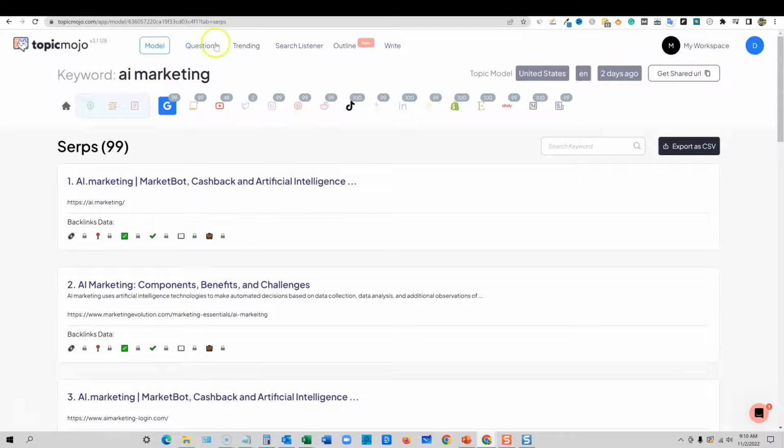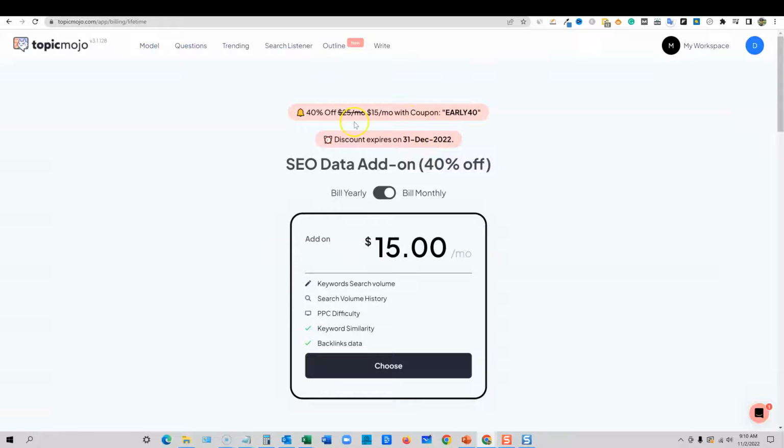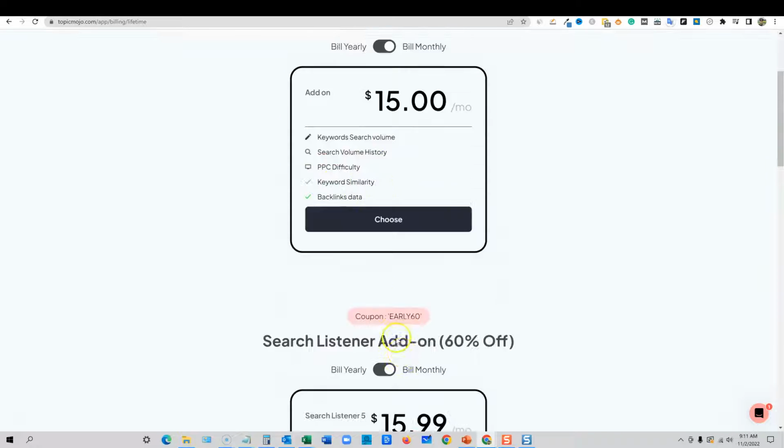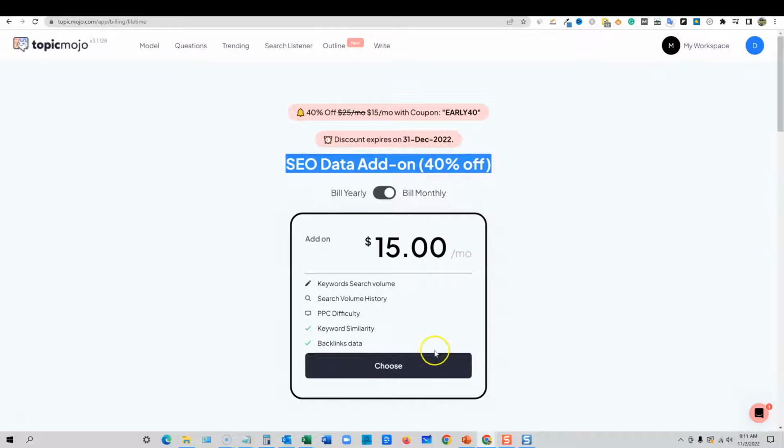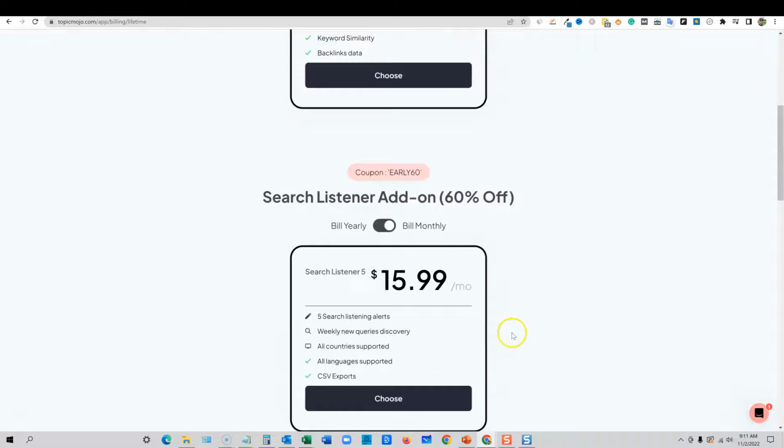I may as well go over that right now. So if we go over to the billing, right now they're running 40% off of $15 a month instead of $25 a month, with coupon early 40. The discount expires December 31st, so you have some time to decide. SEO data add-on at 40% off right here. So you get the pay-per-click difficulty, search volume history, keyword search volume, keyword similarity, backlinks data. So you're going to get all that information. So this quickly turns into an SEO tool and gets a little closer to an Ahrefs type alternative.